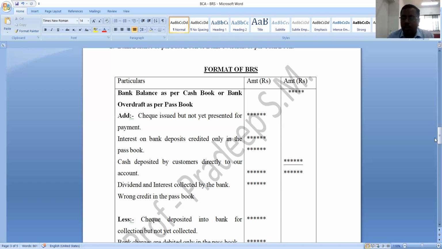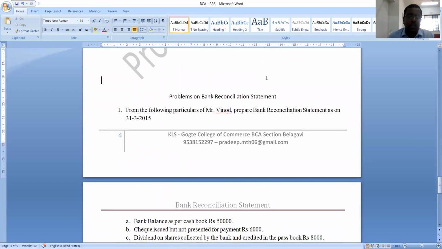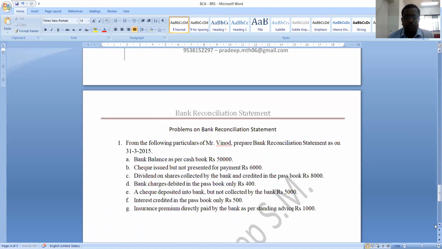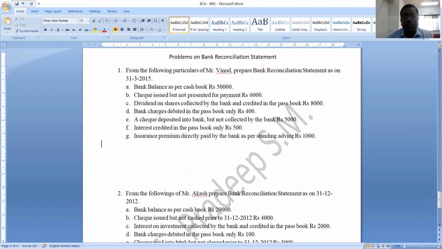By that, you will understand how you should apply the logic that I have told you. Here are the problems on bank reconciliation statement. Problems on BRS. Here is the first problem. What is the first problem? From the following particulars of Mr. Vinod, prepare bank reconciliation statement as on 31st March 2015.